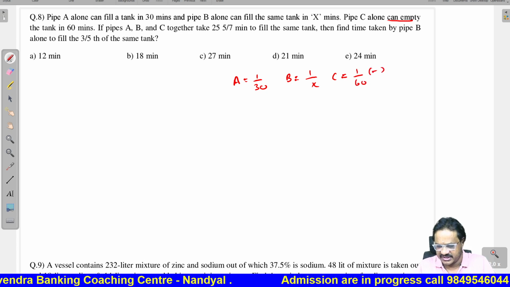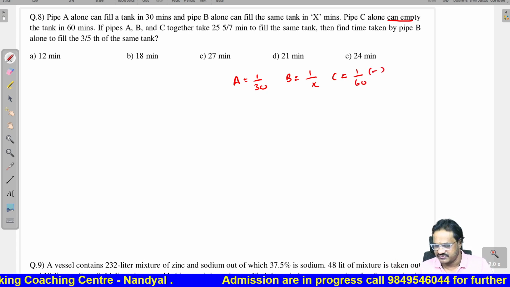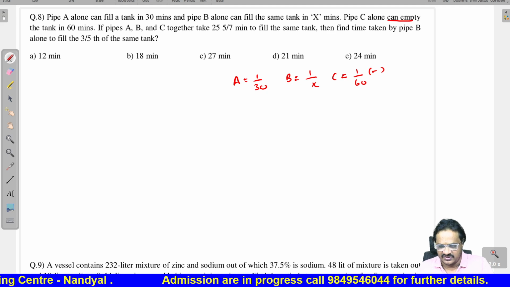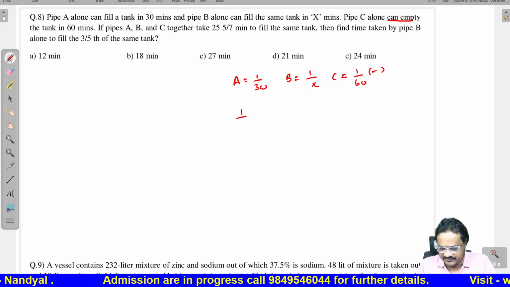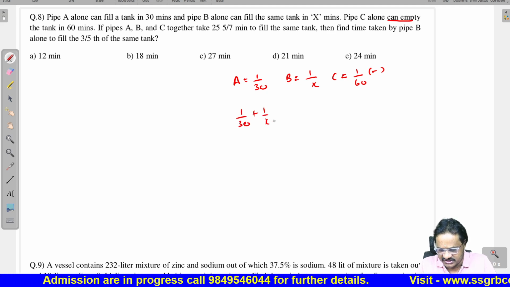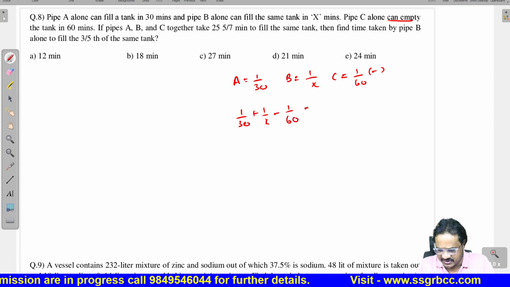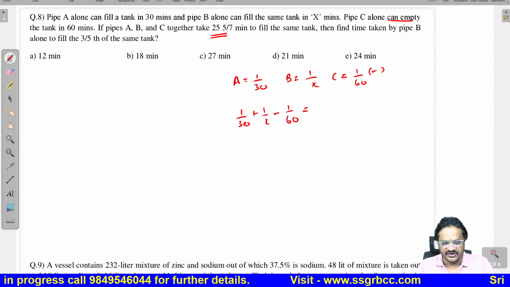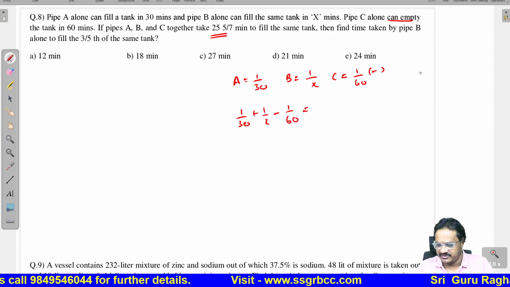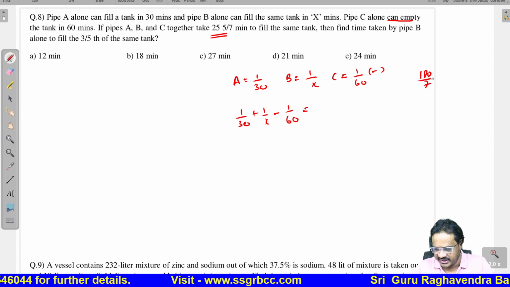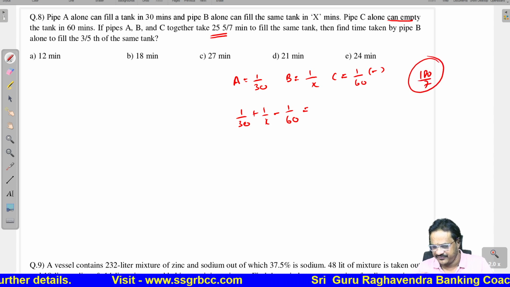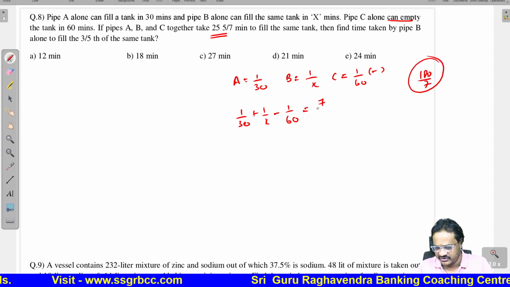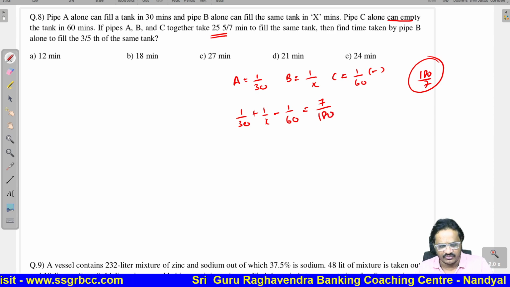So I am taking minus, since it is emptying, it is 1 by 60. If all the pipes are working together, so 1 by 30 plus 1 by X minus 1 by 60, it will take 25 5 by 7. 25 5 by 7 means 180 by 7. This is the total time. Now since you are taking 1 minute work, we have to take 7 by 180.